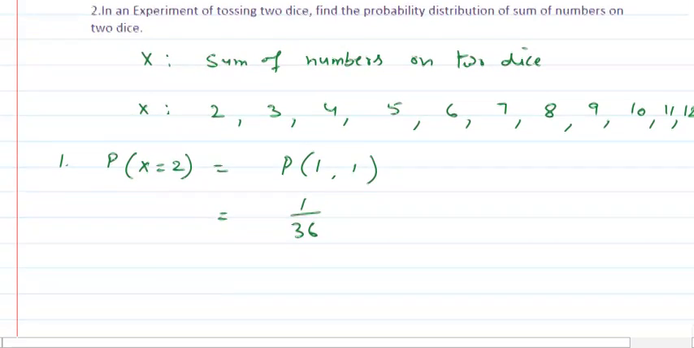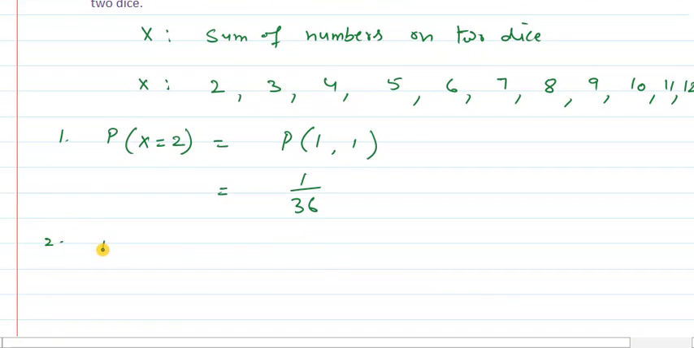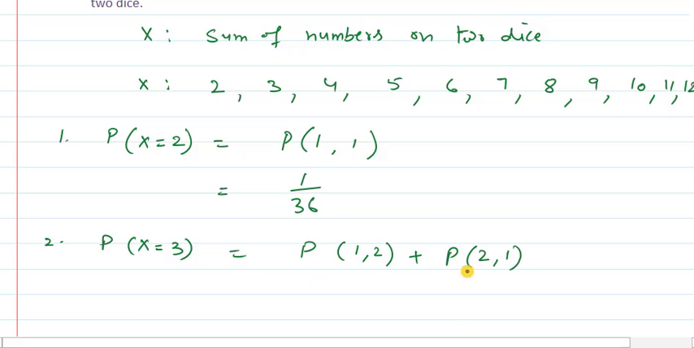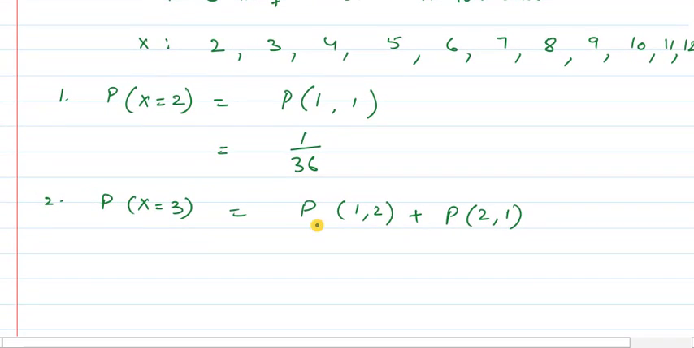Now the next case is probability when x is equal to 3. Here the cases may be (1, 2) or (2, 1). So out of the sample space we have 2 favorable outcomes which satisfy the given condition. Therefore the probability is 1 upon 36 plus 1 upon 36, which is 1 upon 18 for the case when x is equal to 3.